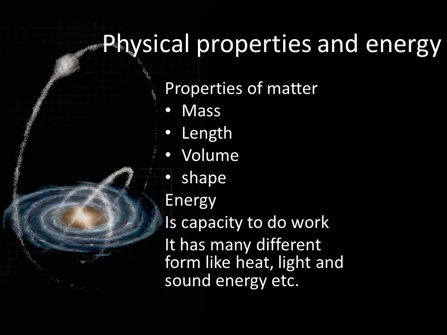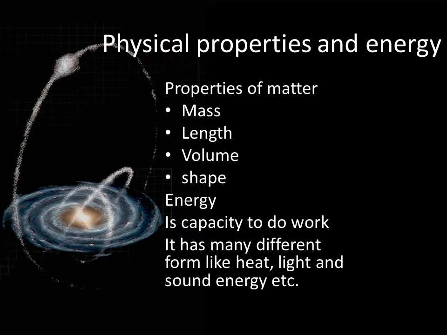If you look at your book, it is matter and it has many quantities related to it: its shape, its size, its volume. These are the physical quantities, properties and quantities related to matter. Then we'll also discuss energy as well.